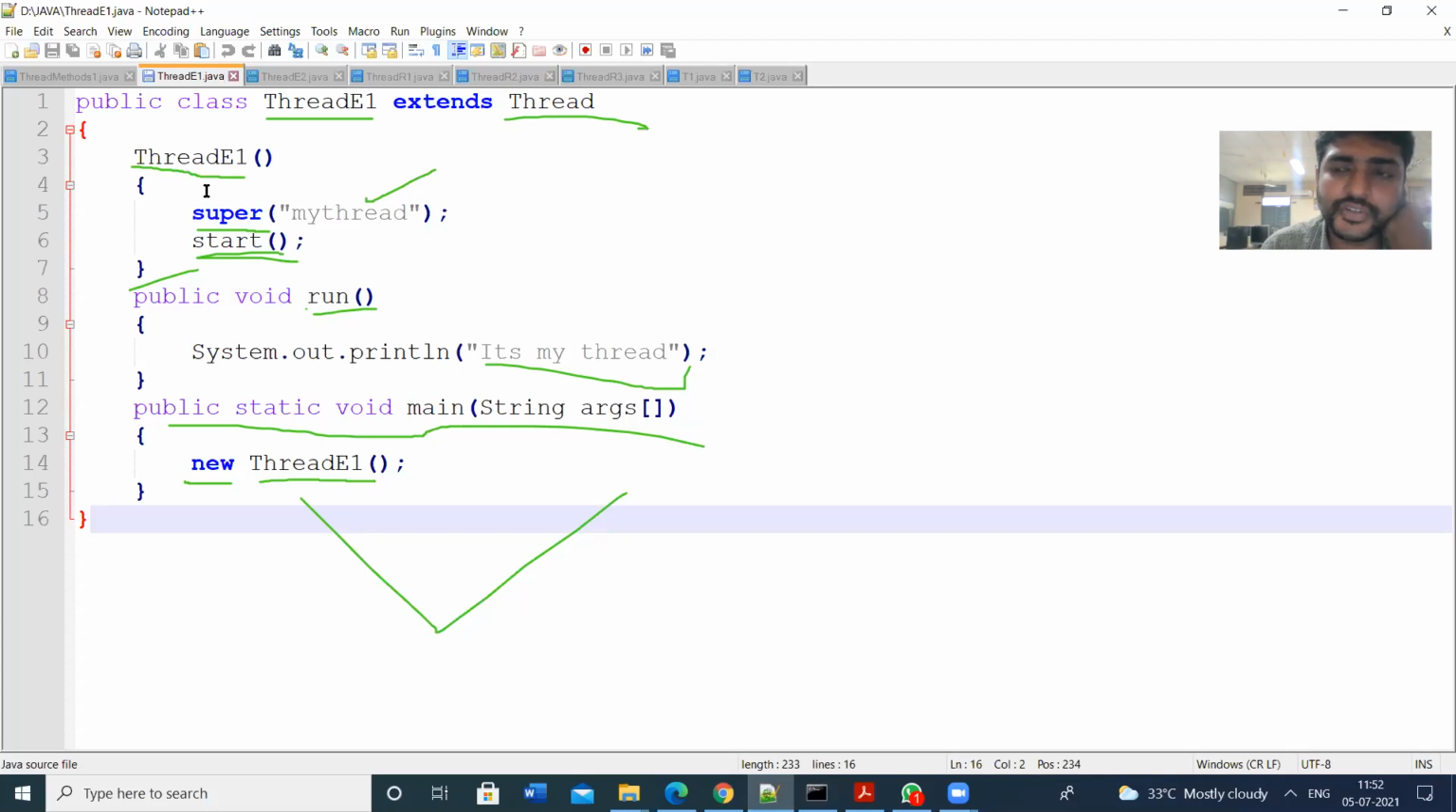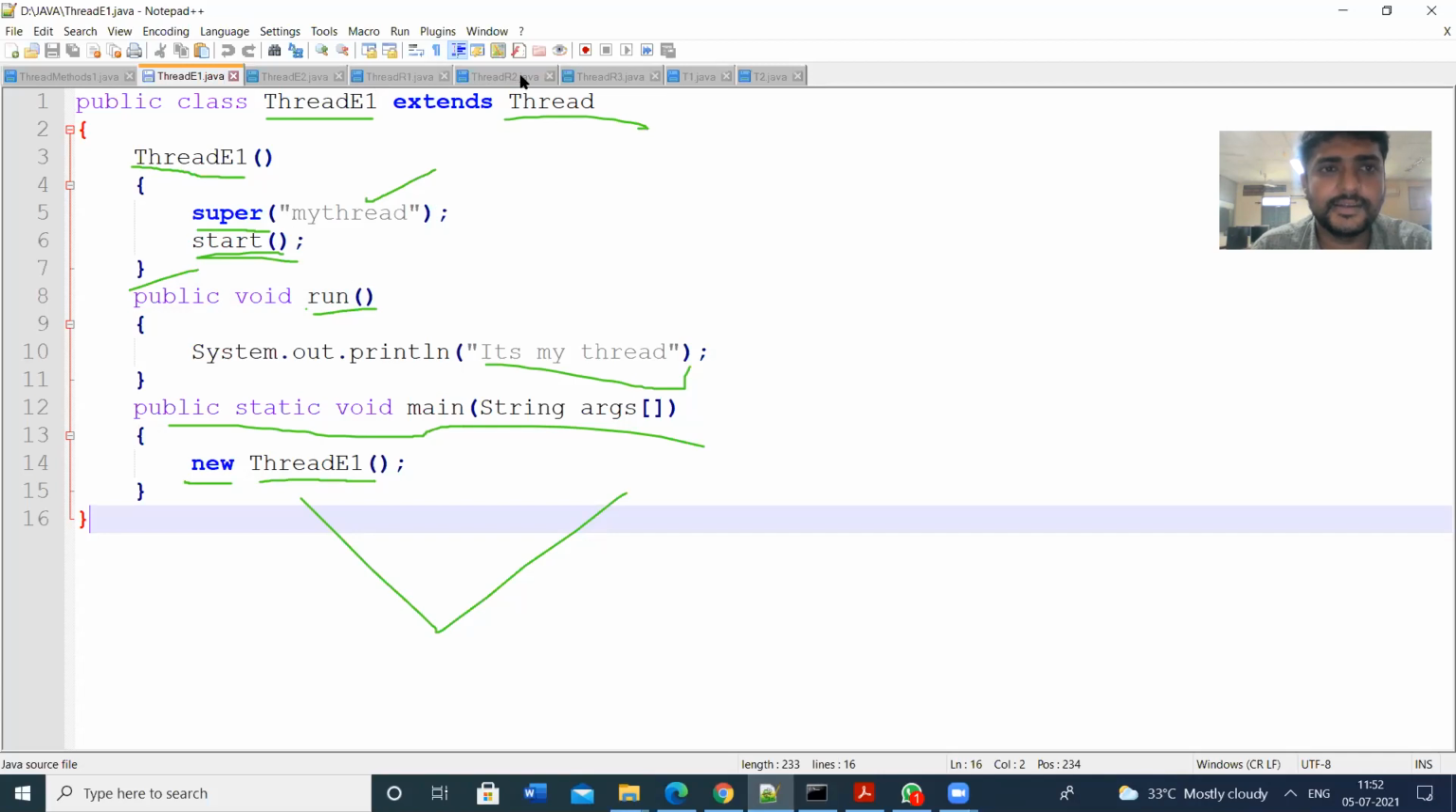Here we have used the constructor. In multi-threaded programming, if you have more than two threads, then we can use the constructor to initialize the thread name. We can create the constructor. Without this also, the program will execute.